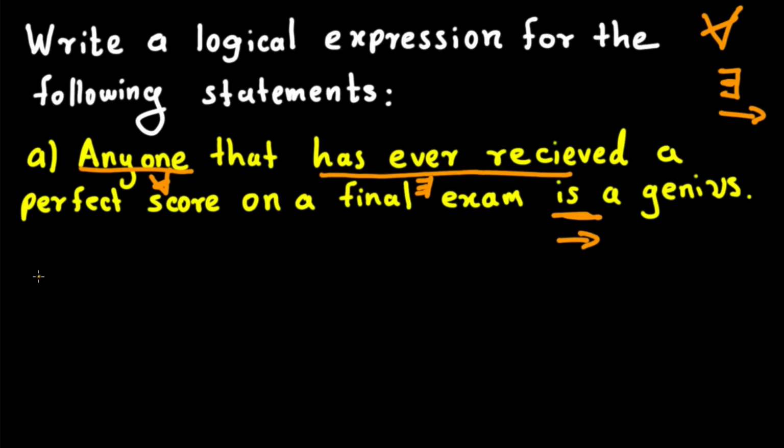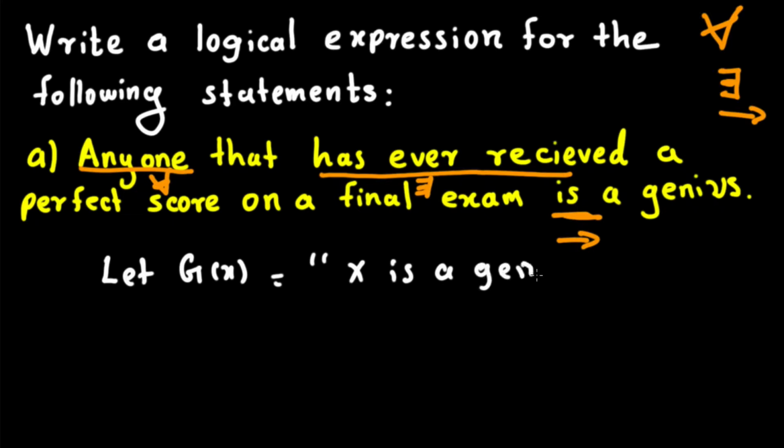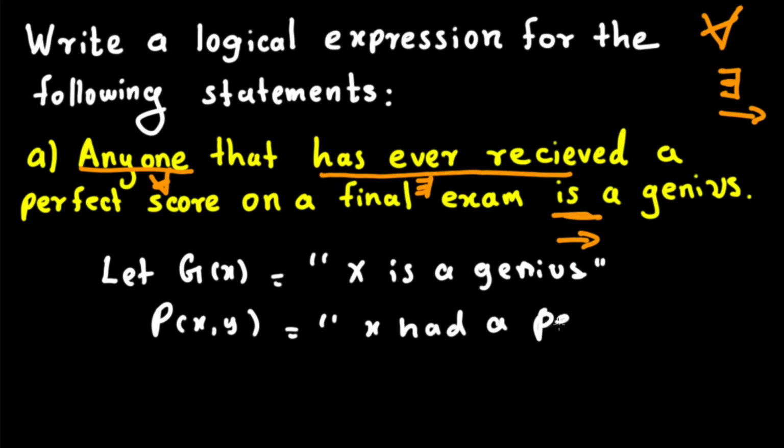Now let's go ahead and create some variables. Let g of x represent x is a genius, and the next one we are going to pick up is p of x comma y. It implies that x had a perfect score on a final exam y.